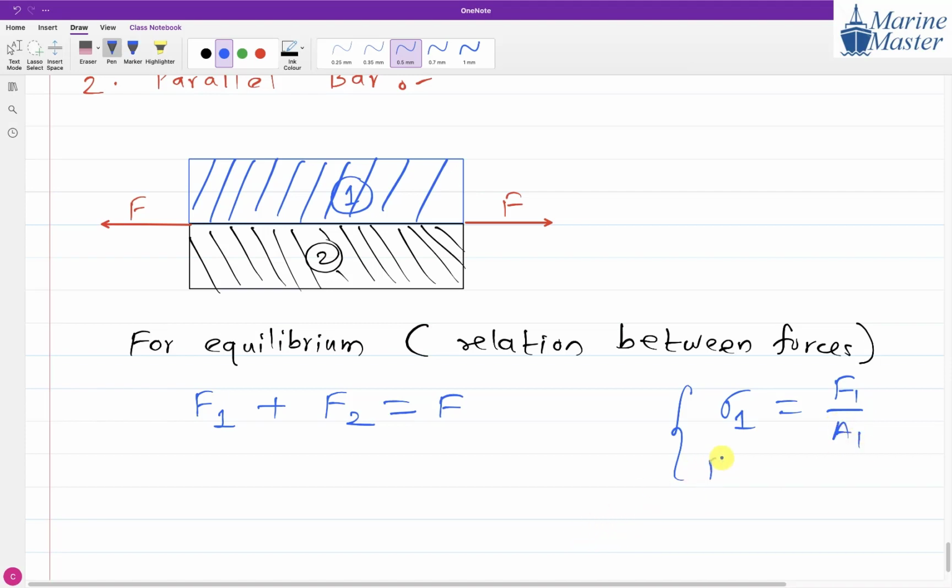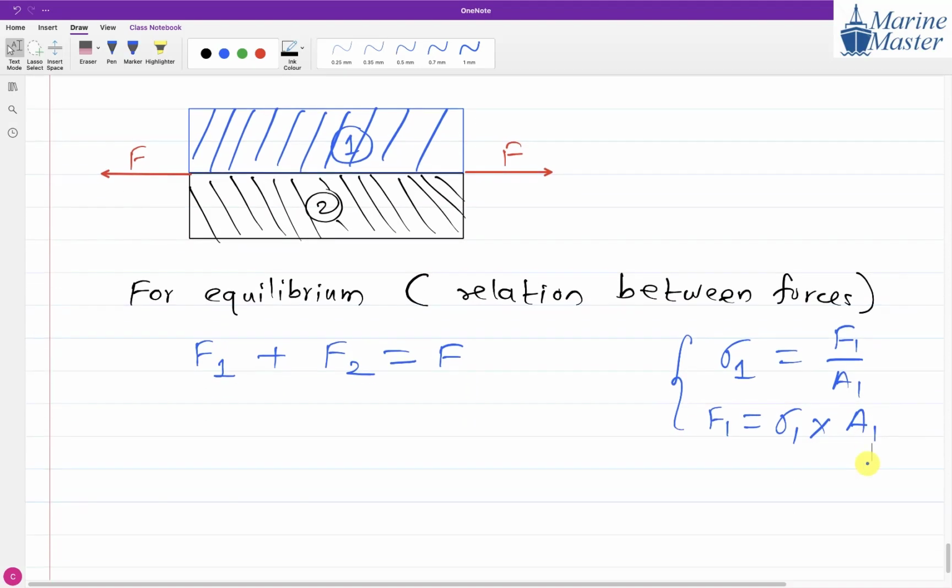So F1 we will write as sigma 1 into A1. Can we replace F1 by sigma 1 A1? Yes. And then F2 is sigma 2 into A2. And that will be equal to our external force F.